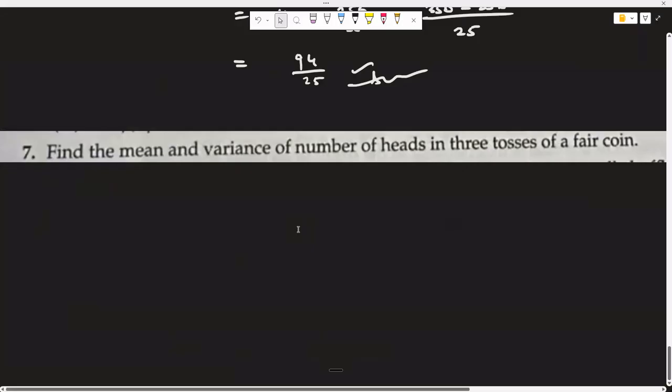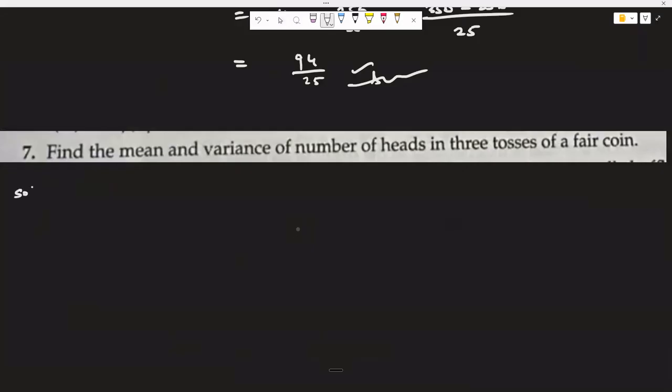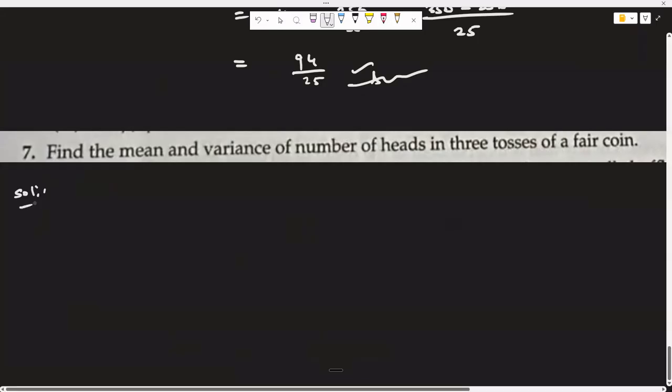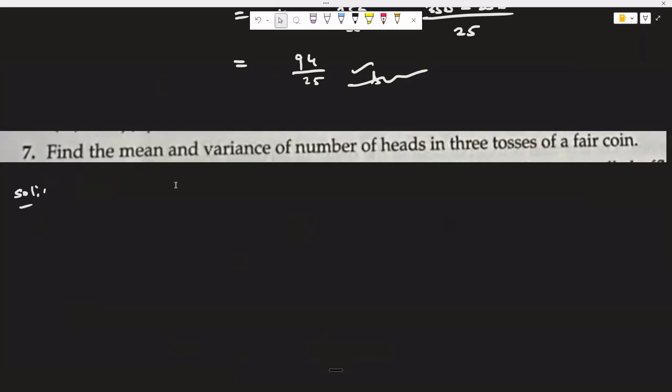No, nothing will happen. So problem number 7: find the mean and variance of number of hits in 3 tosses of a fair coin. Find the mean and variance of number of hits. So let us suppose x is equal to number of hits of 3 tosses of a fair coin. One coin was taken and 3 times it was tossed.